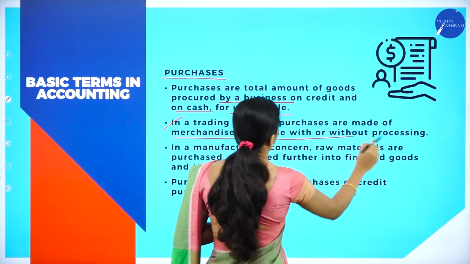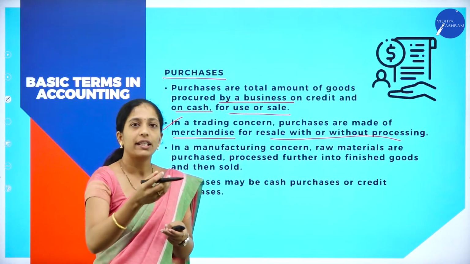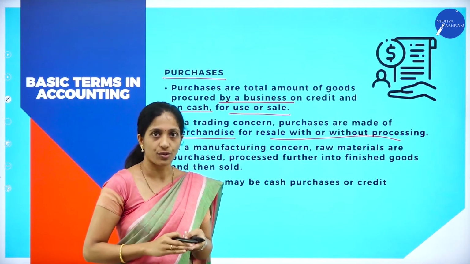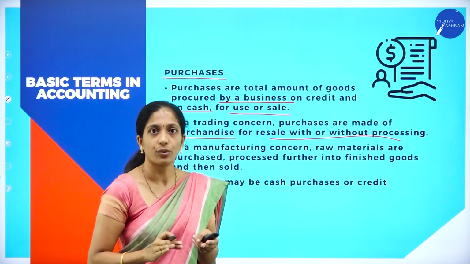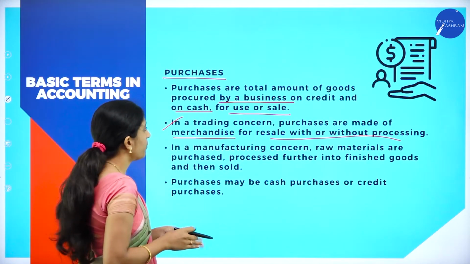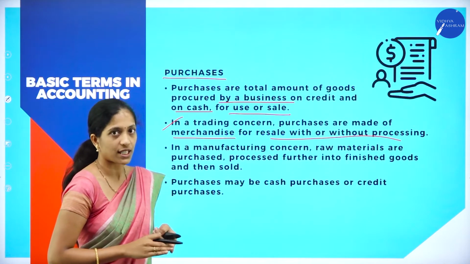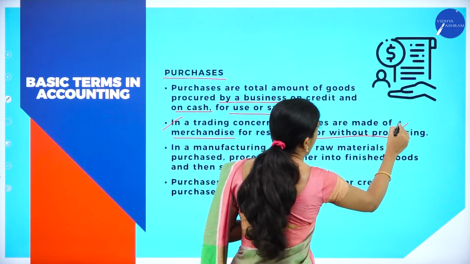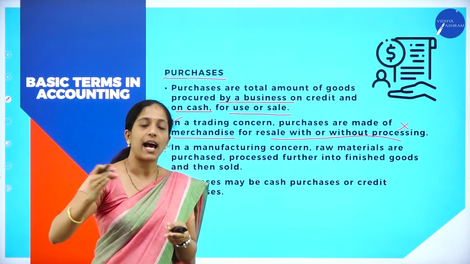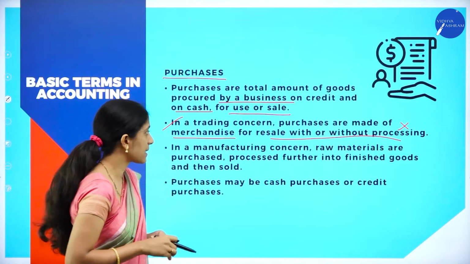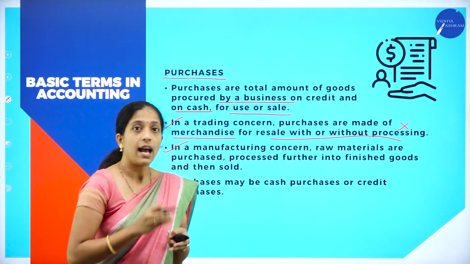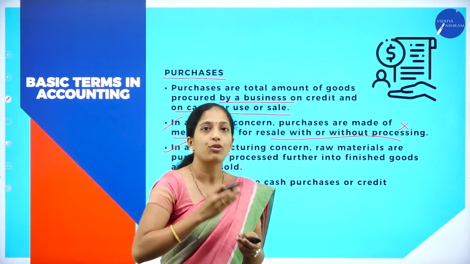Now, for a trading concern, what will they do? They will directly purchase the goods, that is finished goods, and they will sell those goods. So, they will not process those goods. So, for a trading concern, purchases are made of merchandise for resale without processing. So here, processing will not happen for a trading concern. They will just purchase the goods and directly sell the goods to the customers. But for a manufacturing concern, they will purchase the raw material and convert that raw material into finished goods.